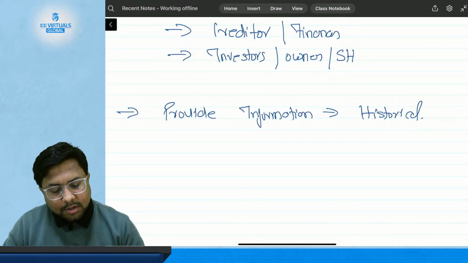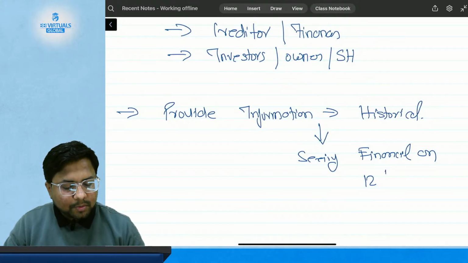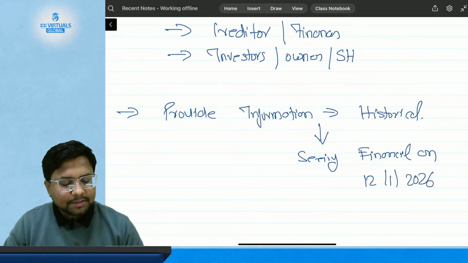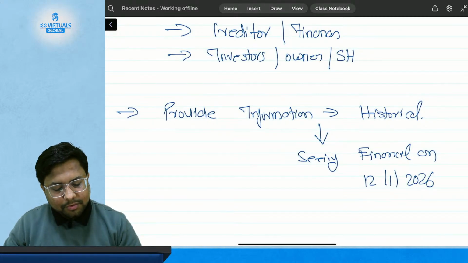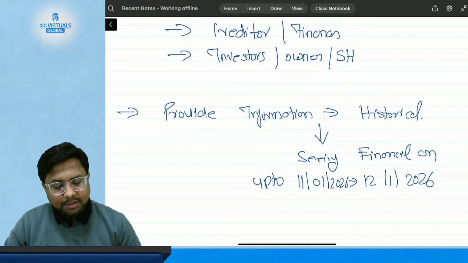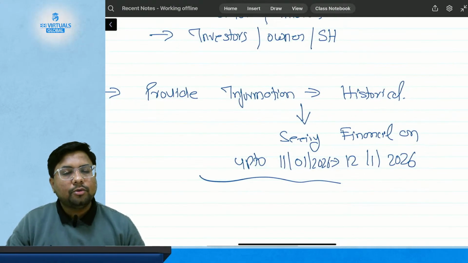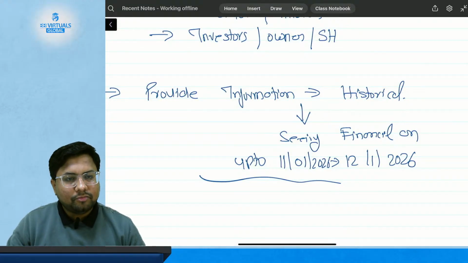So if you are seeing financials today, that is 12th of January 2026, it will provide you information up to 11th of January 2026 because those all took place. It will not provide you information towards the coming future.